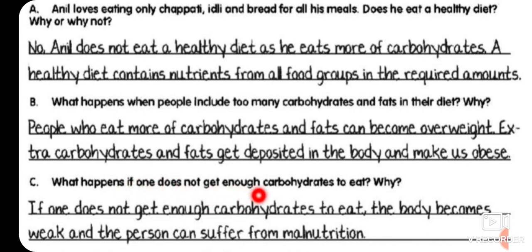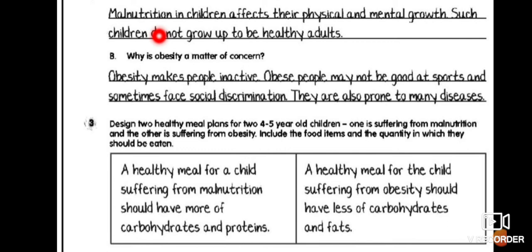So, what happens if one does not get enough carbohydrates to eat? Why? If one does not get enough carbohydrates to eat, the body becomes weak and the person can suffer from malnutrition. And malnutrition in children affects their physical and mental growth. Such children do not grow up to be healthy adults. So children, it is very, very important to take a balanced diet.